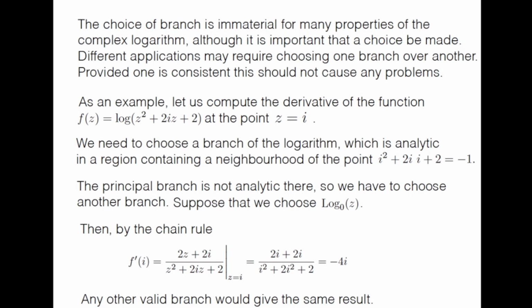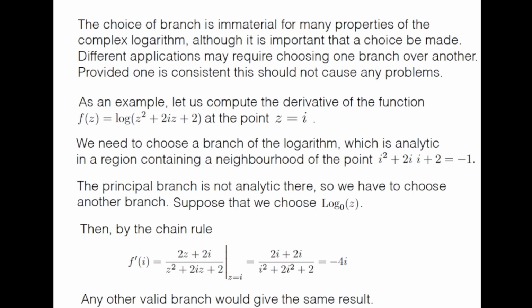So let us take an example. As an example, let us compute the derivative of the function f(z), which is log of z squared plus 2iz plus 2, at the point z equal to i. So we want to take the derivative of this thing.